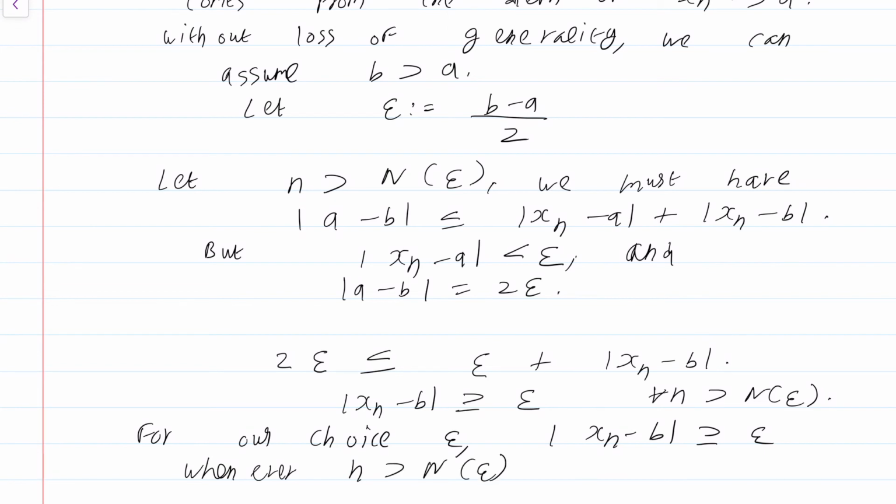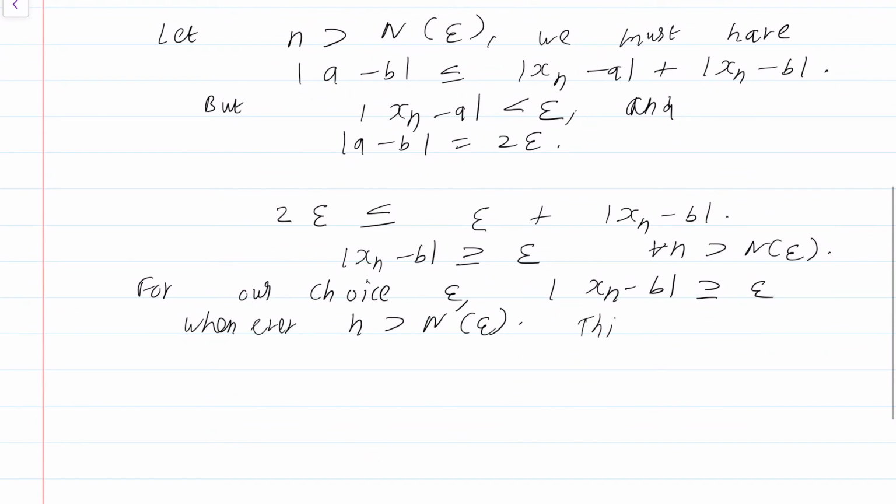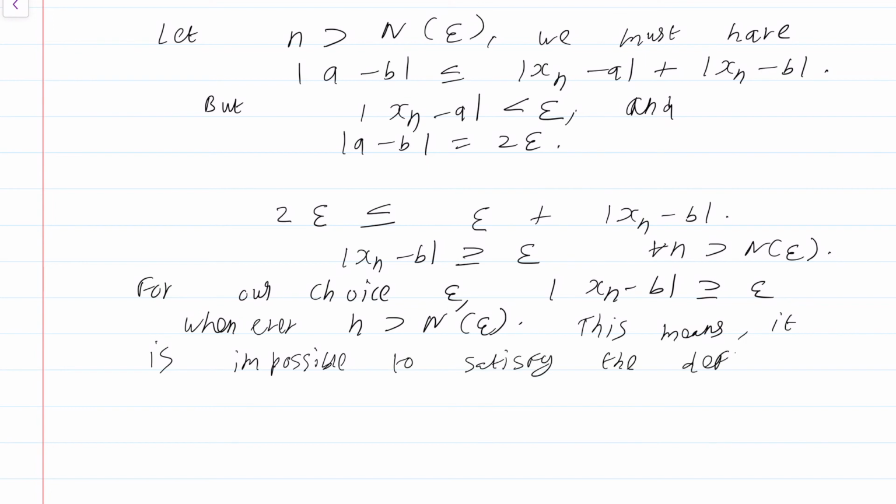Okay? This means it is impossible to satisfy the definition of convergence for xn converging to B. For this choice of epsilon, I can never find an n of epsilon such that if n is greater than n of epsilon, mod xn minus B is less than epsilon.